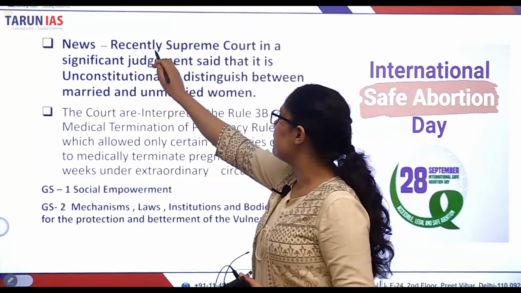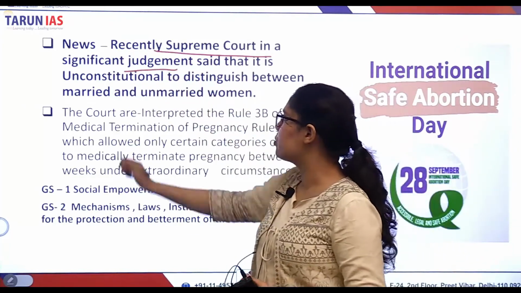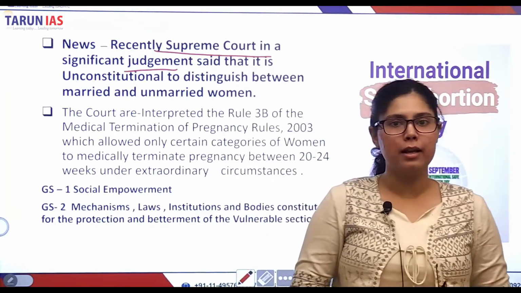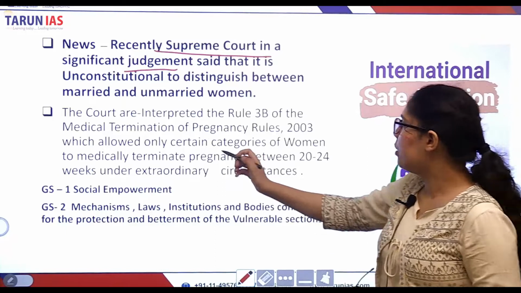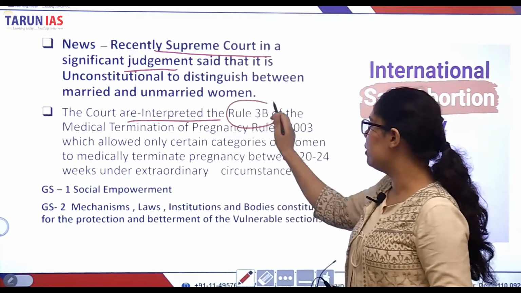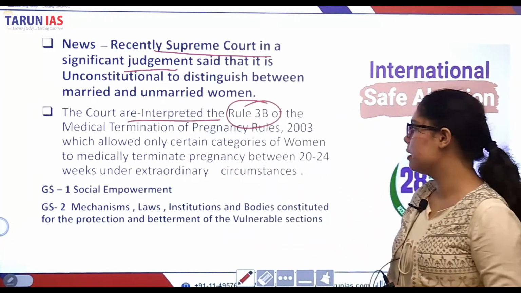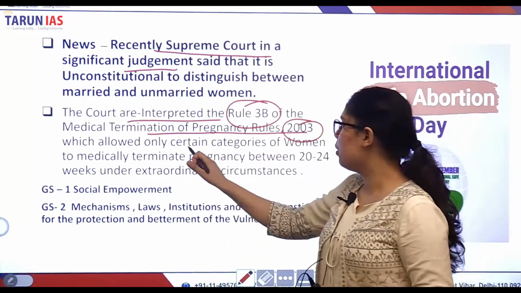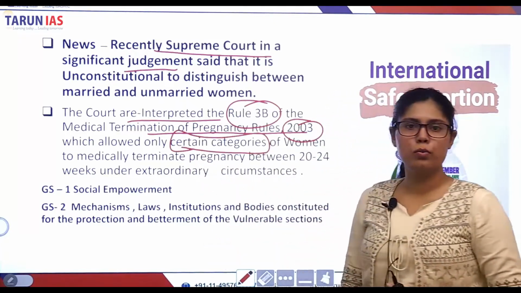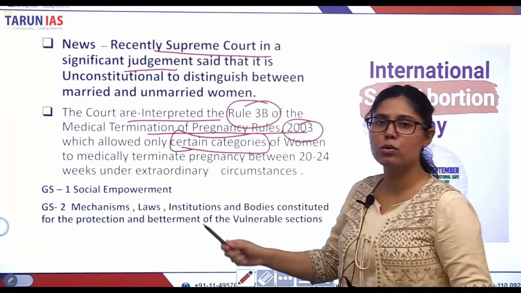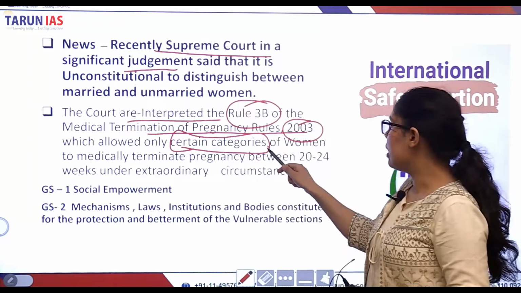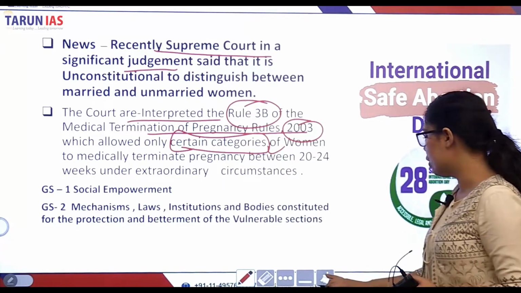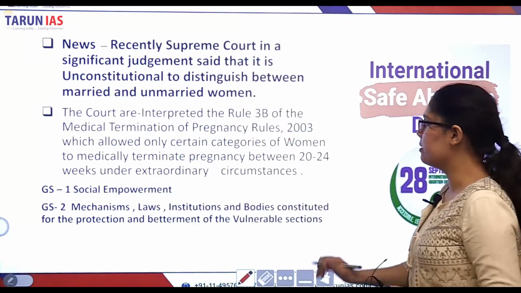Recently the Supreme Court, in a significant judgment, has said that it is unconstitutional to distinguish between married and unmarried women. The court has reinterpreted Rule 3B of the Medical Termination of Pregnancy Rules 2003, which we will be discussing in the class, which allowed only certain categories of women. We will also discuss the 7 categories of women who are allowed to abort pregnancy under the Medical Termination of Pregnancy Amendment Act of 2021.